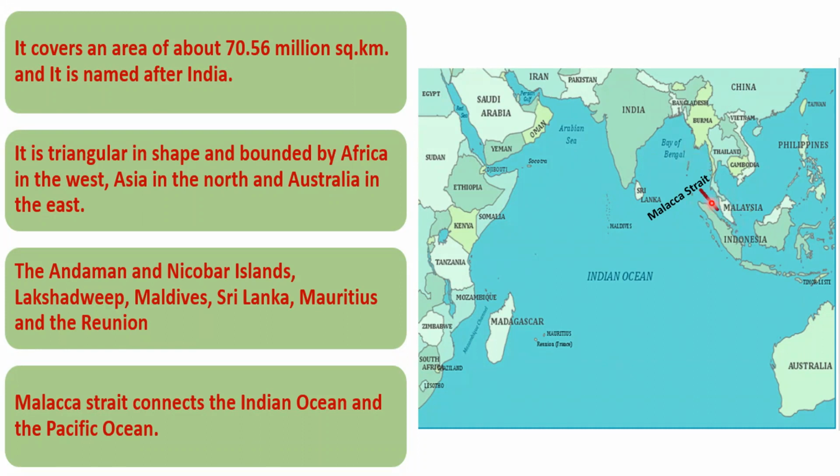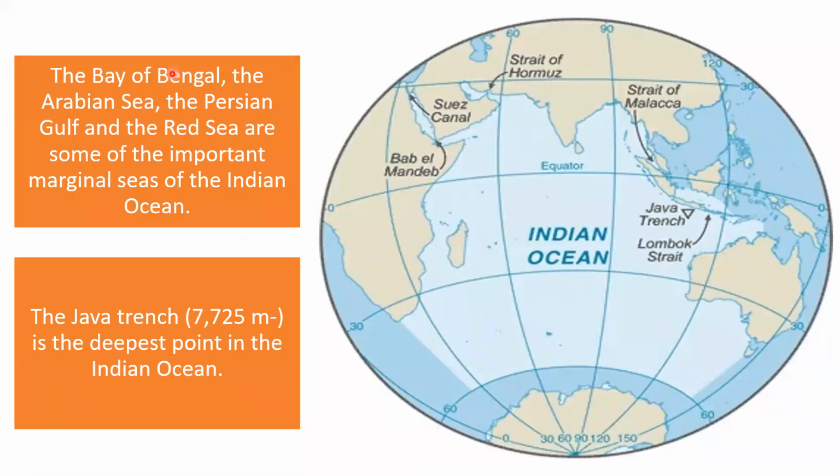And this is the Malacca Strait, the strait that separates Malaysia and Indonesia. The Malacca Strait connects the Indian Ocean with the Pacific Ocean. The Bay of Bengal, the Arabian Sea, Persian Gulf, and Red Sea are some of the important seas of the Indian Ocean. So this is the Red Sea.